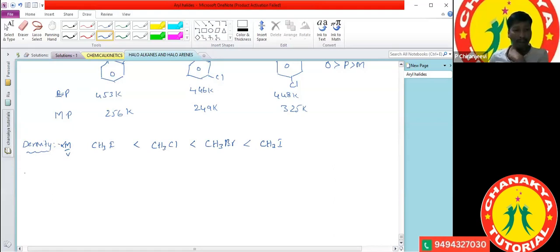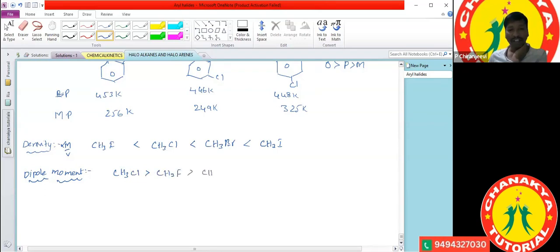And now dipole moment. Generally, dipole moment depends upon the electronegativity. If the electronegativity increases, the dipole moment increases. But it is not happening in this case; there is a small change. Sir, which one has the greater dipole moment? CH3Cl has a greater dipole moment than CH3F.